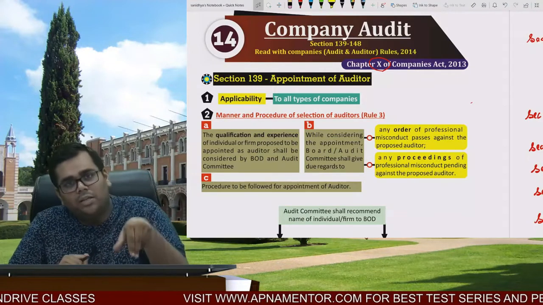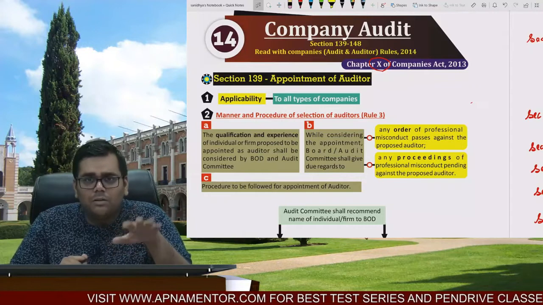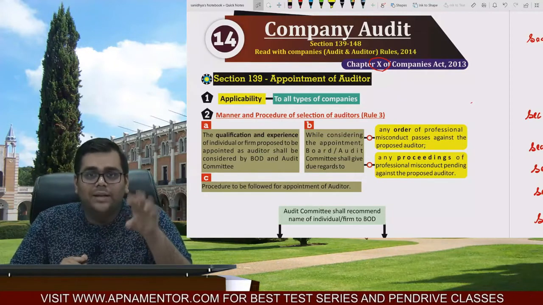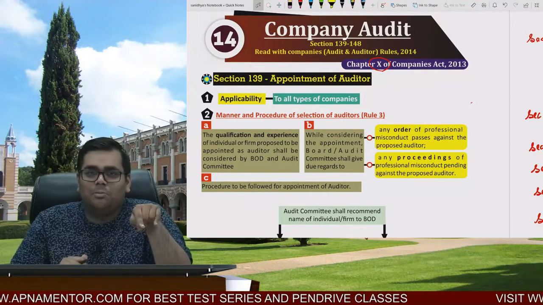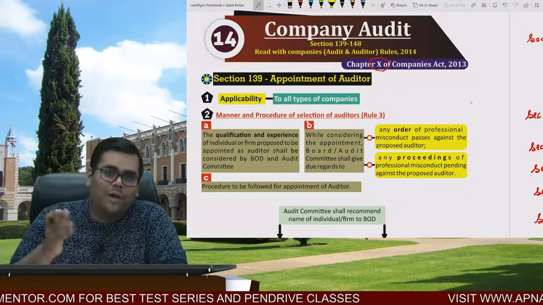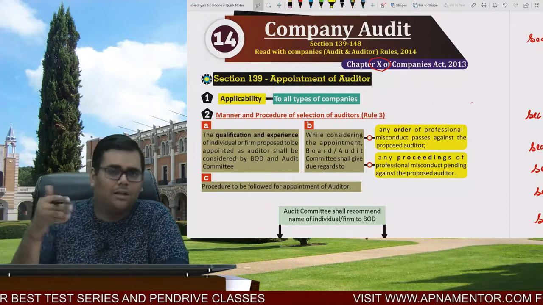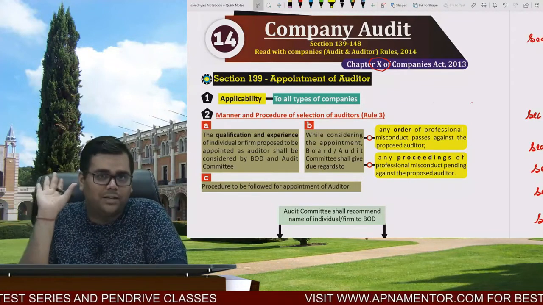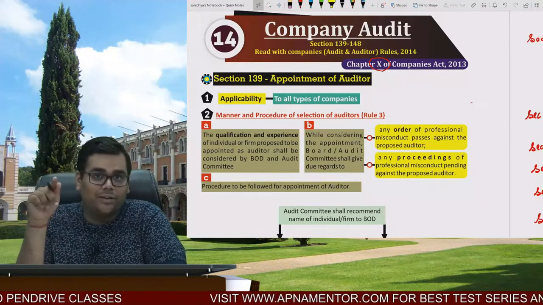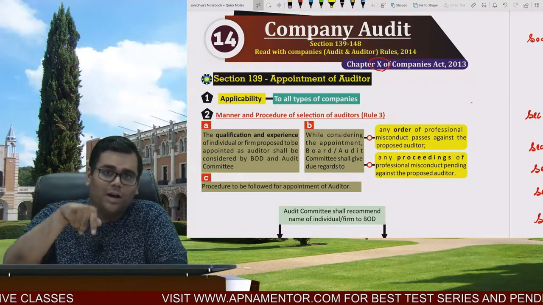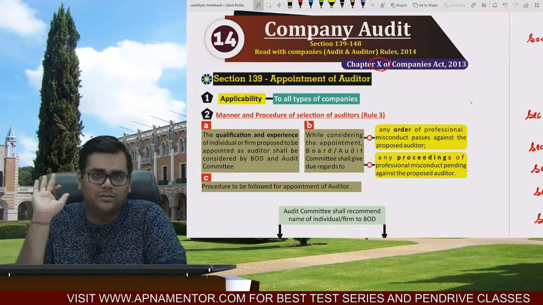Now, appointing the auditors is normal. Is removing the auditor also normal, or does it seem to be abnormal? It seems to be prejudicial to the company. Now you will tell me, sir, it seems to be prejudicial to the company. So at the time of removing the auditors, a special resolution must be passed. I think that is logical. Appointment of auditors, ordinary resolution, section 139. Removal of auditors, special resolution, section 140.